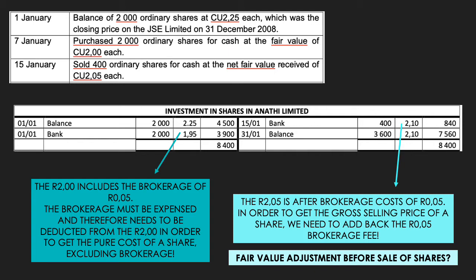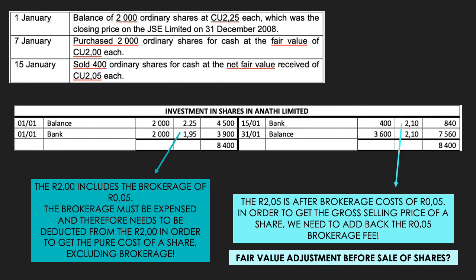Now, on the previous slide, I mentioned that we fair value adjust our investment just before a sale of shares. And when we fair value adjust, we adjust to the price received upon the sale of these shares. That means that all of the shares should have been fair value adjusted to R2.10 each before we accounted for the sale. If you take the 4,000 shares that we had in our investment before the sale of the 400 shares, and you multiply it by R2.10 per share, you get a total rand value of 8,400 rand.